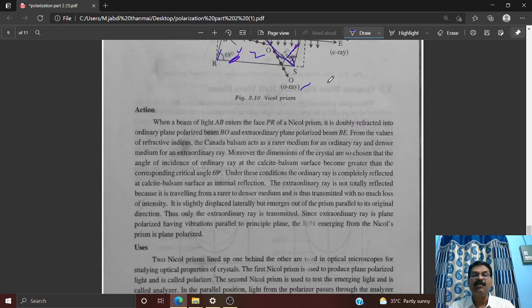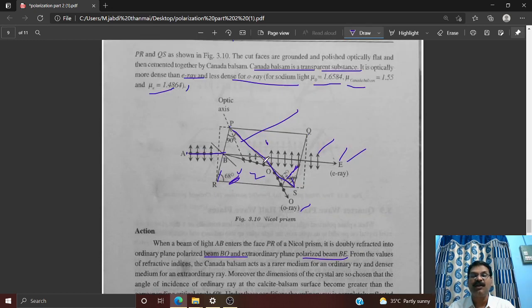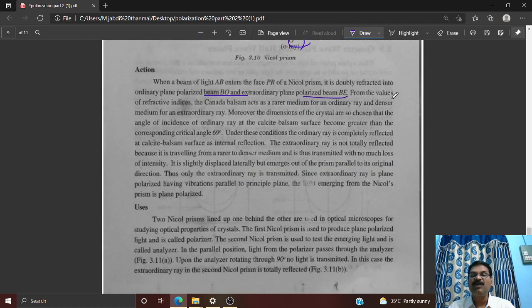Okay. Now coming to the action part of this Nicol's prism, when a beam of light AB enters the face PR of a Nicol's prism, it is doubly refracted into an ordinary plane polarized light beam BO and an extraordinary plane polarized beam BE. So if you see this diagram, here BE is extraordinary and BO is ordinary. Is it clear? So in the action plan, if you observe,